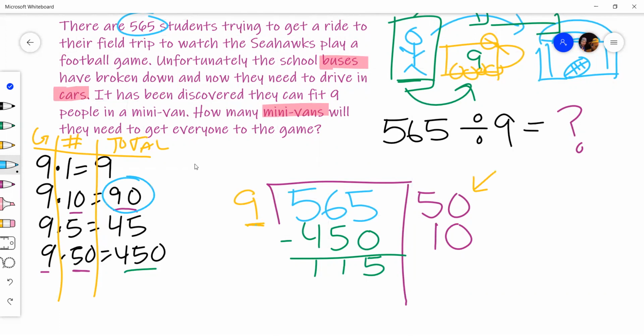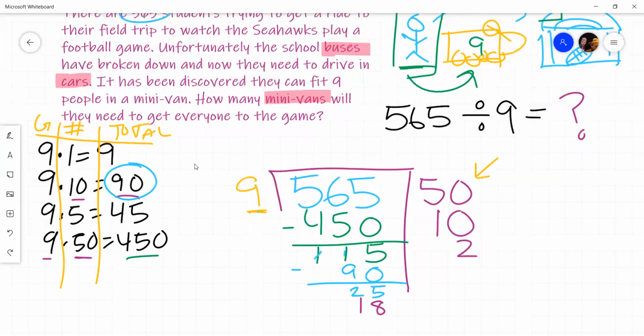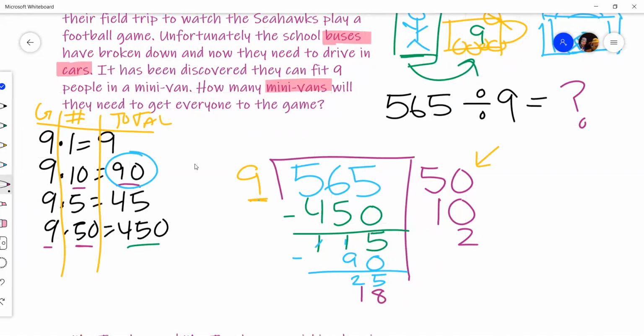So we know that 10 groups of 9 is 90. So we just got 90 more people to the game. I'm going to subtract to help me with that. So that leaves me with 25 people. Let's see, 9 times 3 is 27. So that's too much. So I'm going to have to go 9 times 2. That gets me 18. Oh, I'm going to have to scoot up even more. This is what I get for not fully planning. And if we subtract that, that gets us 7. So we have 7 left over.